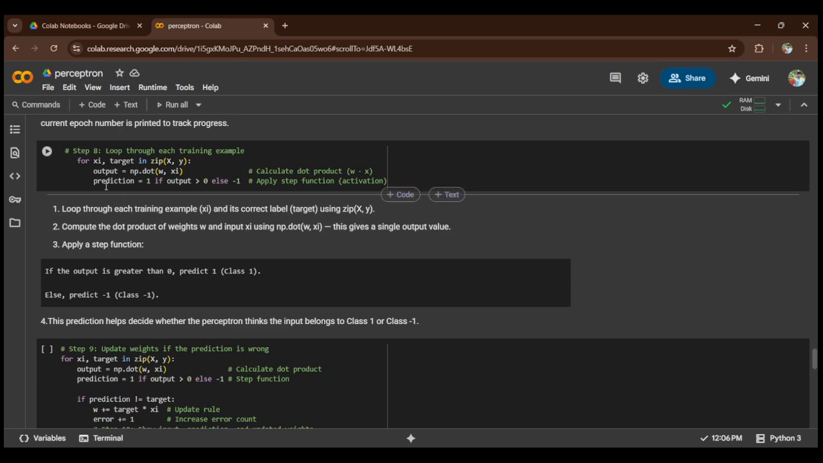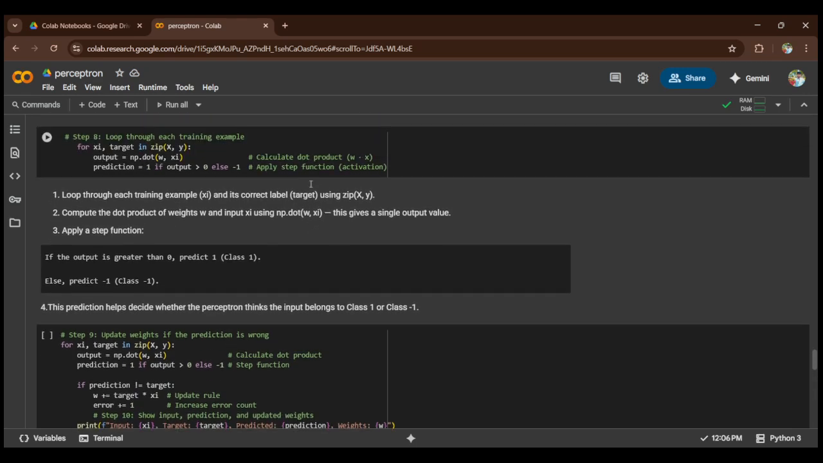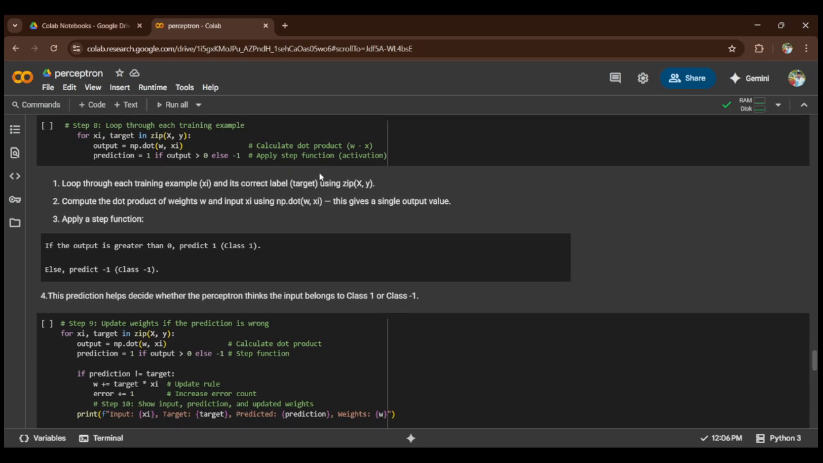Now another step is step number 8, loop through each training example: for xi, target in zip. What is meant by zip? Zip is used for pairing the inputs with their targets. Then output is equal to np.dot(w, xi). Prediction is 1 if output is greater than 0, else minus 1. This first line is calculating the dot product, and the next lines are applying the step function. Here we are applying the step function because it is a binary classification.